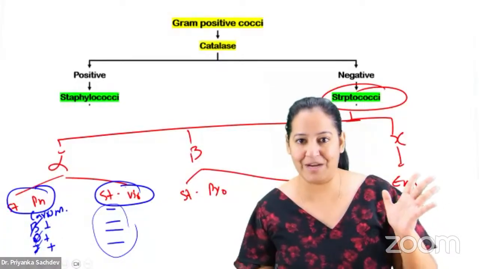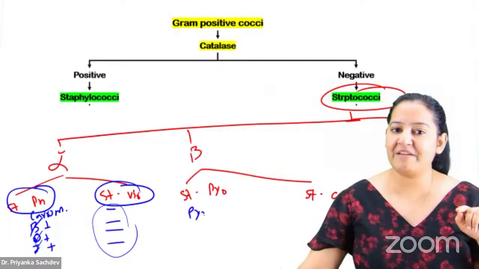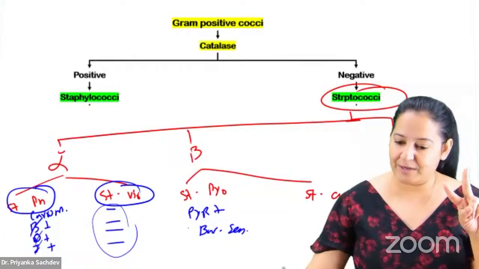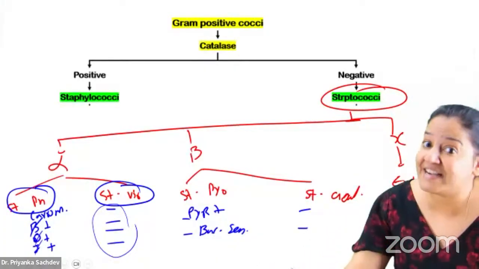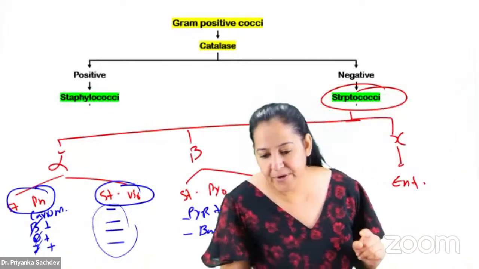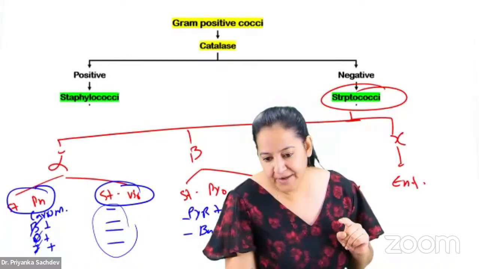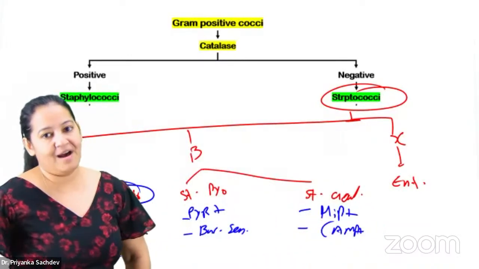Okay, so that is the only unique property. Everything is negative here. About pyogenes, the 2 unique properties: PYR positive and bacitracin sensitive. Please learn the 2 unique properties here. Agalactiae also has 2 unique properties. It's hippurate and CAMP. Never forget. It's hippurate positive and CAMP positive. So learn the 2 things.